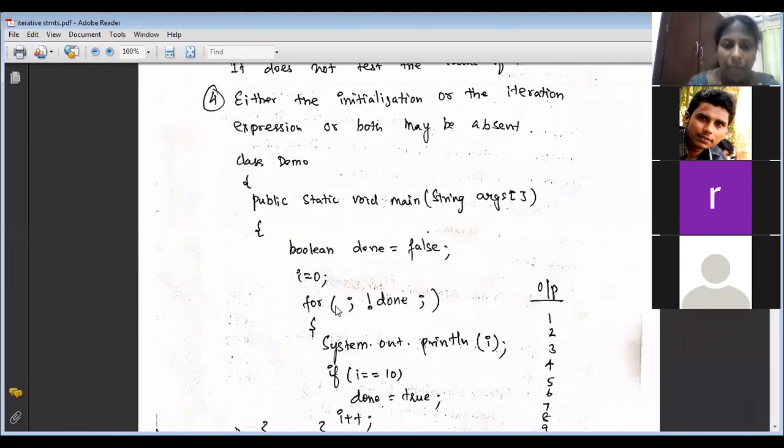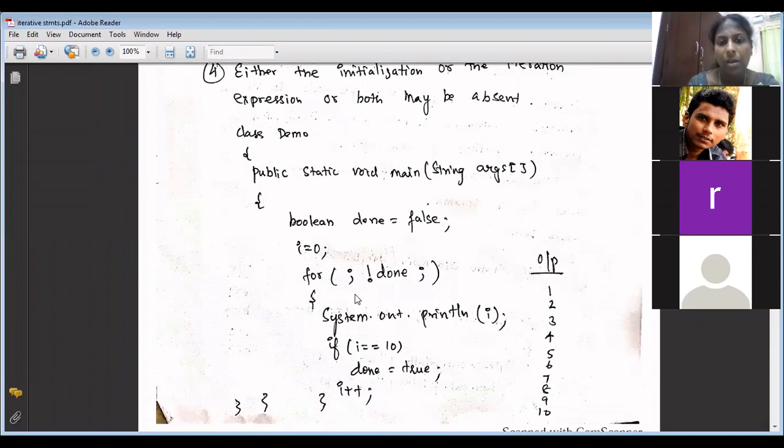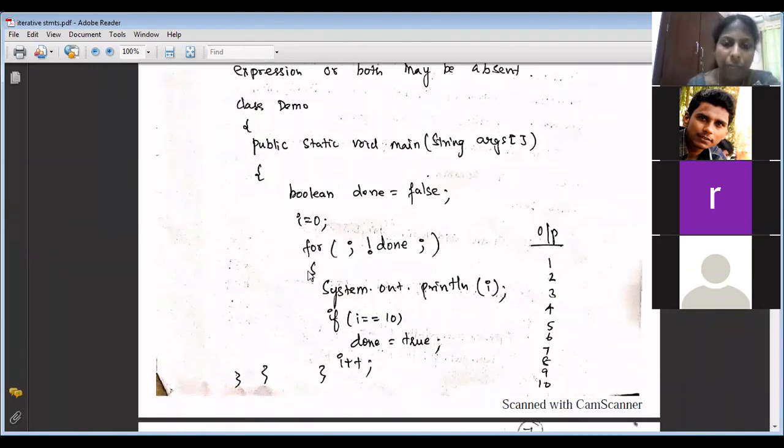But see to it that before that for loop, the variables are initialized. For: this section is absent, semicolon, Boolean condition, semicolon, even this section is absent. So when the increment or decrement is absent, within the for loop, the increment or decrement should be available.